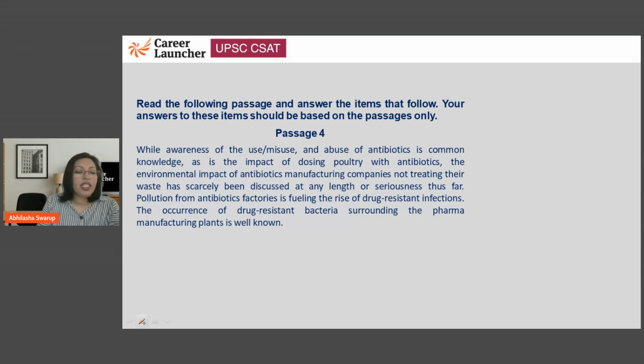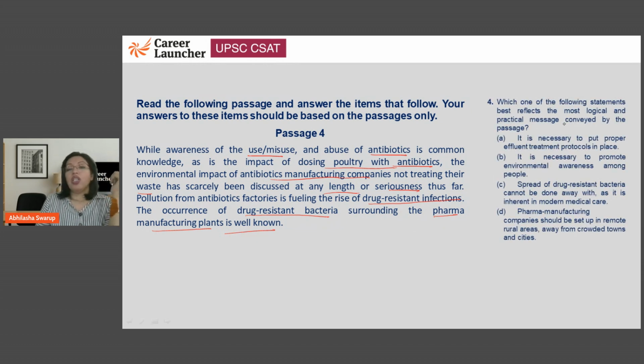So while awareness of the use and misuse and abuse of antibiotics is common knowledge, as is the impact of dosing poultry with antibiotics, the environmental impact of antibiotics manufacturing companies not treating their waste has not been discussed at any length and seriousness thus far. Pollutions from antibiotic factories is fueling the rise of drug-resistant infections. The occurrence of drug-resistant bacteria surrounding the pharma manufacturing plants is well known. So this is a problem also.